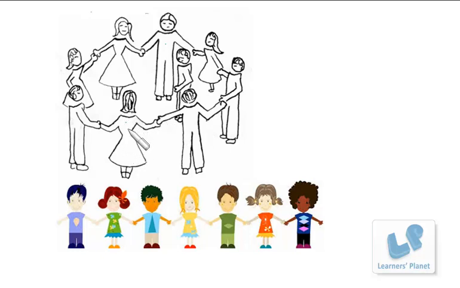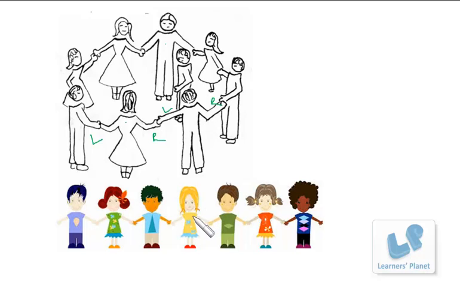In this case, if you talk about this particular girl, this is her right and this is her left, right? For this particular boy or girl or maybe a child, this is left and this is right. Okay, so when the people are facing the center, the left and right are this way.